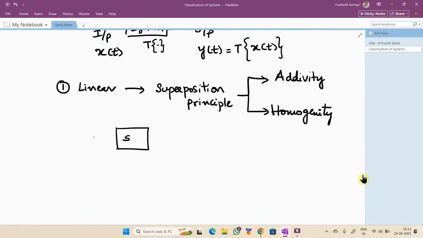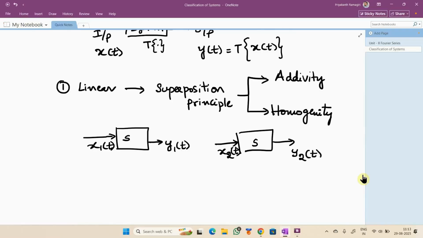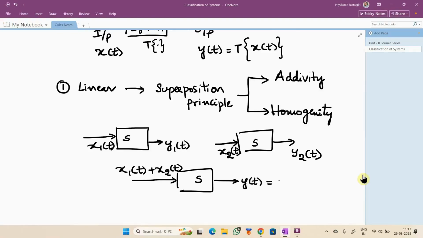If I have a system and I have applied x1 as an input and received y1 as an output, and for the same system I have applied x2 as an input and received y2 as the output, then if the input is the sum of x1 and x2 and the response observed is y1 plus y2, what property is it?